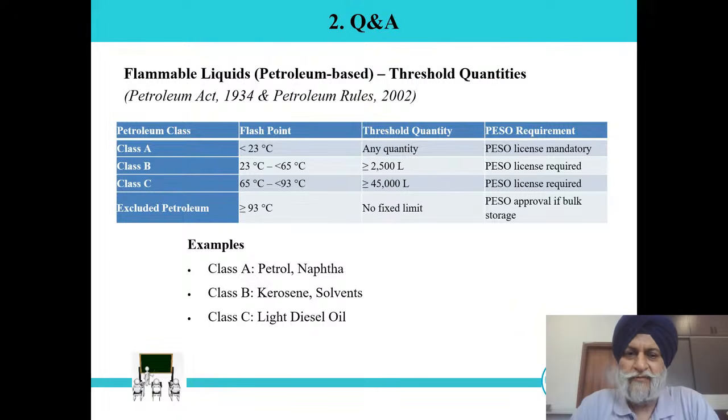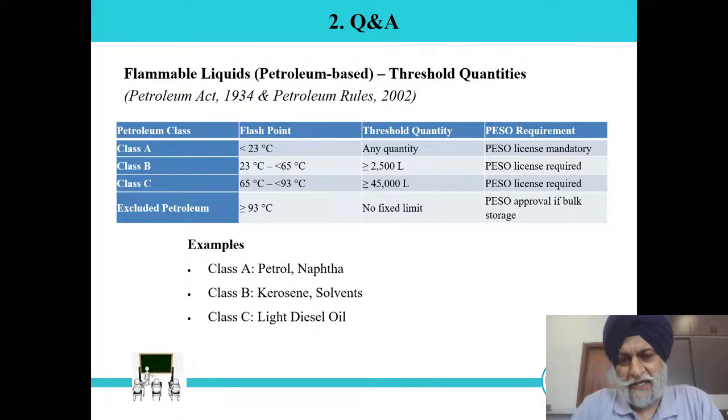For Class B, if we store more than 2500 liters, we need a PESO license. For Class C, if we store more than 45,000 liters, we need a PESO license. And for excluded petroleum, there is no limit. So PESO approval is required if there is bulk storage, otherwise not required.